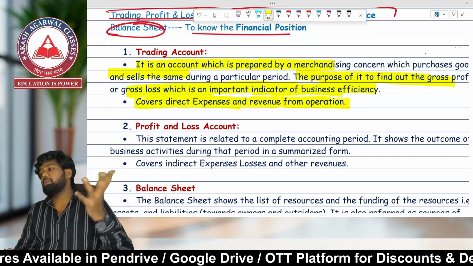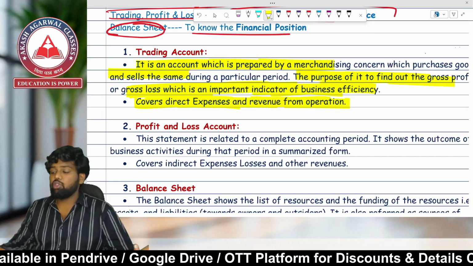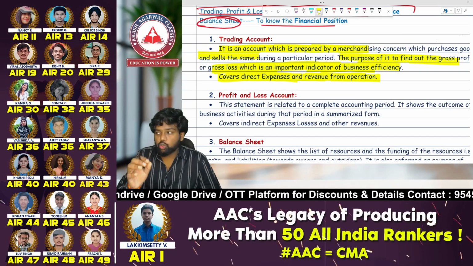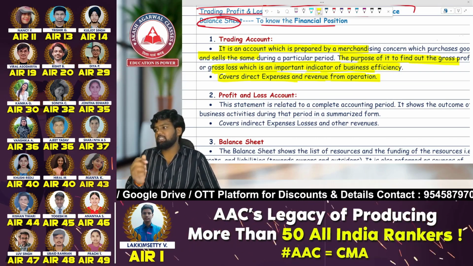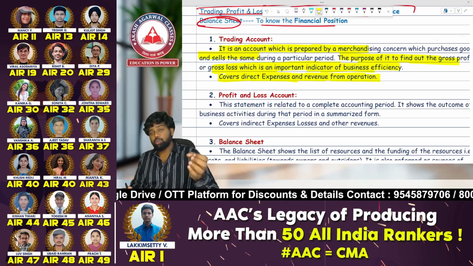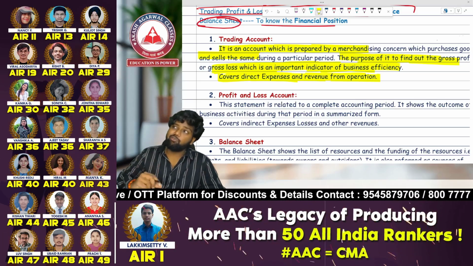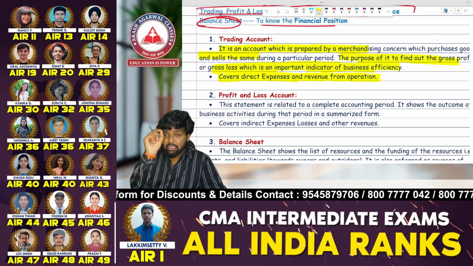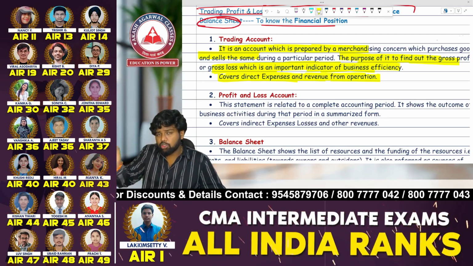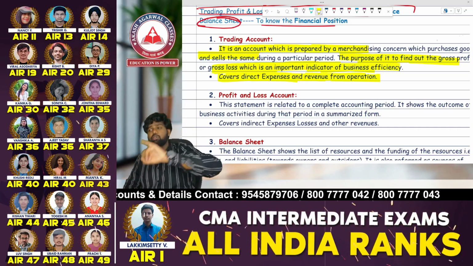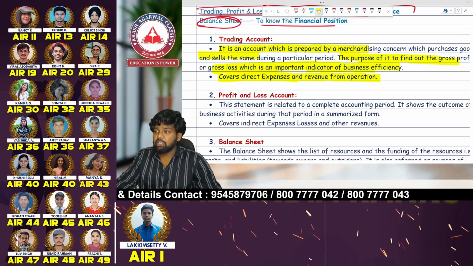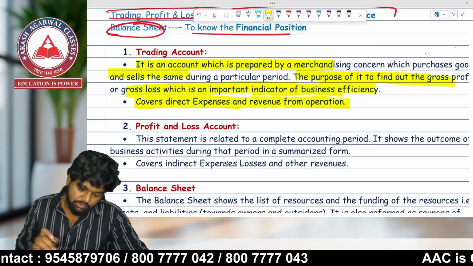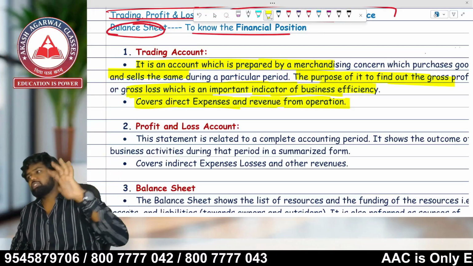Sir, what do you mean by revenue from operation? Revenue from operation means the main source of income of the business, that is sales. Sir, what do you mean by direct expenses? The expenses which are directly related to the business, for example, purchase of goods, transportation expense. These are all directly related to the goods.